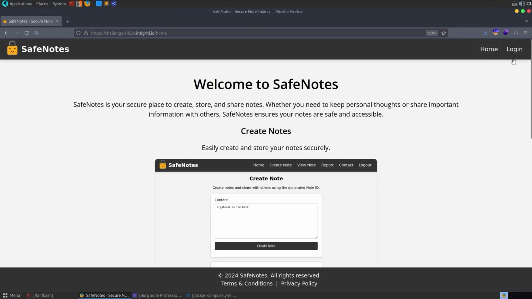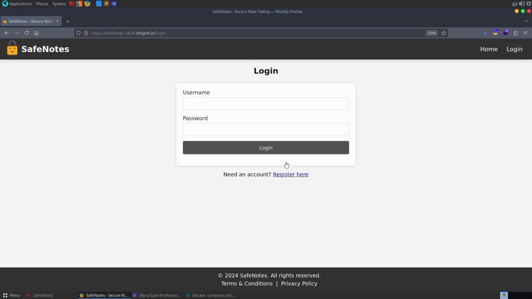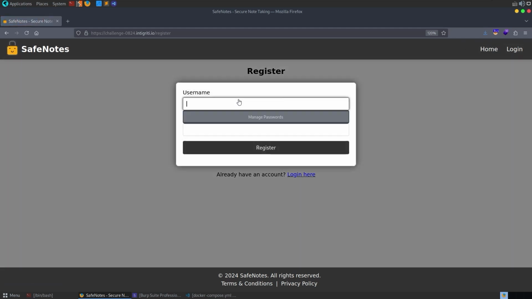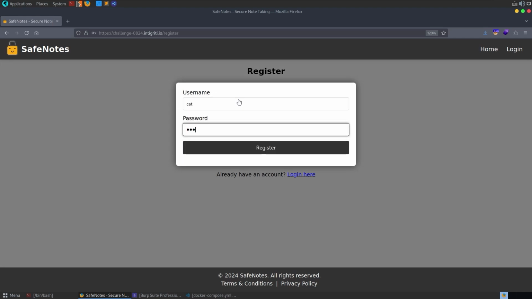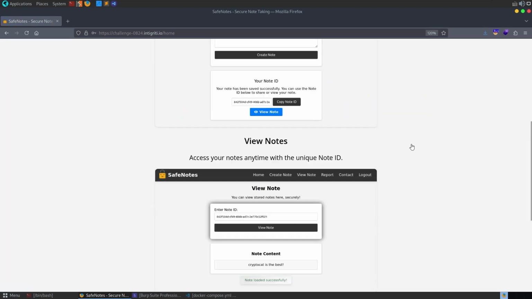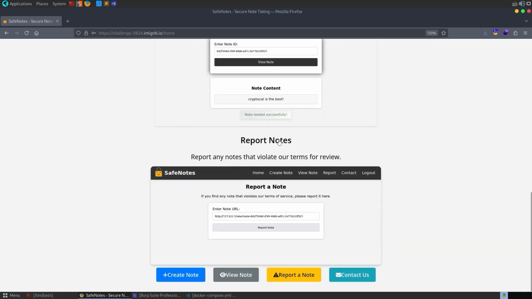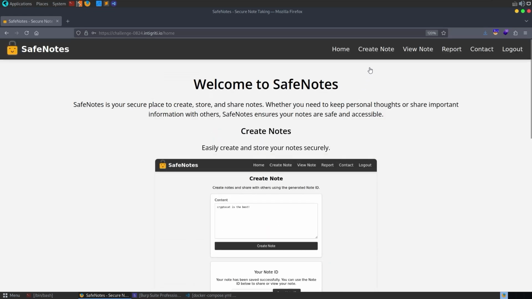So we don't have many options at the moment. Let us go to log in, and we might as well try and register a new account. So I'm just going to create one with a username cat and a password cat. Register, it automatically logs us in. We just got a homepage here with some descriptions of what the site does. So let's check out each one of the features.